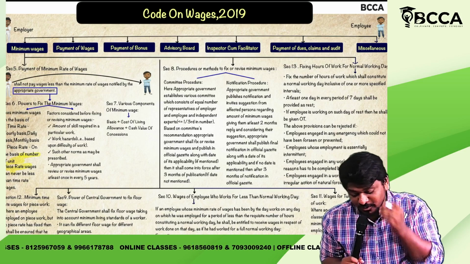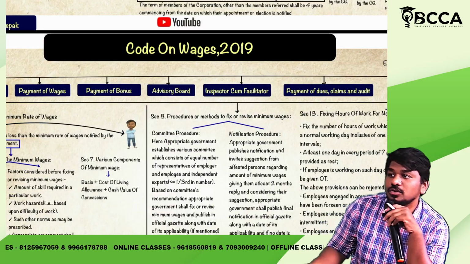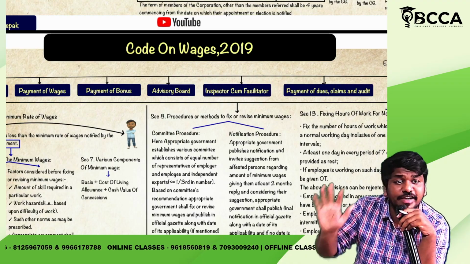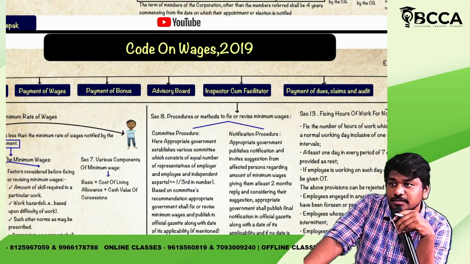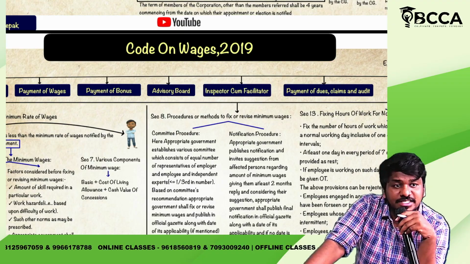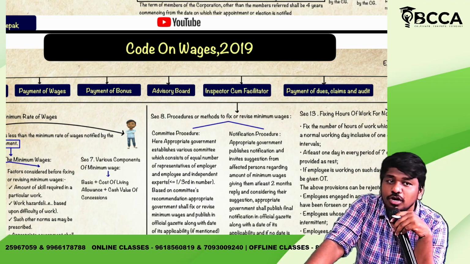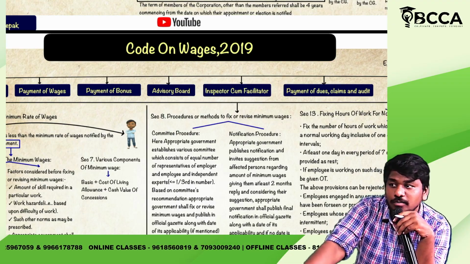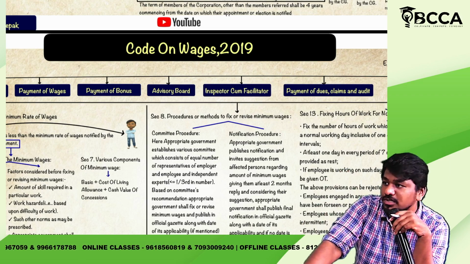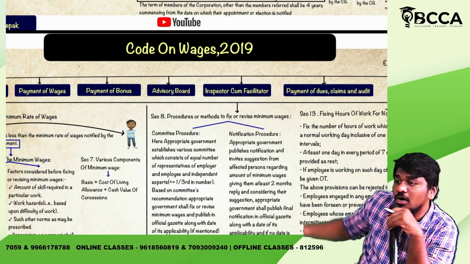So we are going to start with the concept called Code on Wages. I already told you in the last session that in industrial laws there are 5 concepts which we are going to discuss in CMA Inter. What are those 5 concepts? Factories Act, Gratuity Act, EPF, ESI, Code on Wages. In our CMA Inter level, these are the only 5 topics which we are going to discuss in all the industrial laws. So we are going to start with Code on Wages.